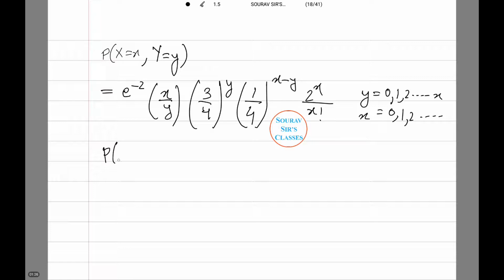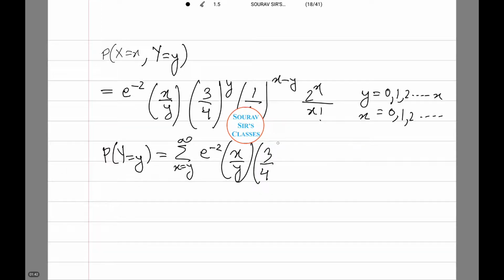Therefore, probability Y equals small y equals summation x equals y till infinity of e to power minus 2 x by y (3 by 4) to the power y (1 by 4) to the power x minus y, 2 to the power x by x factorial.